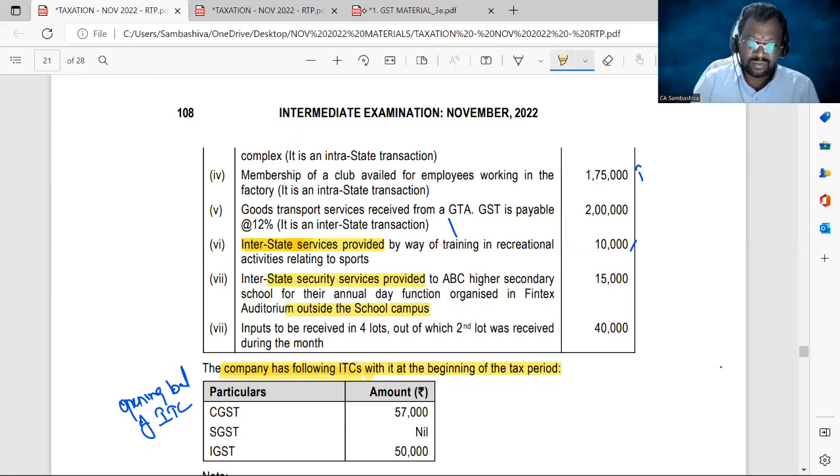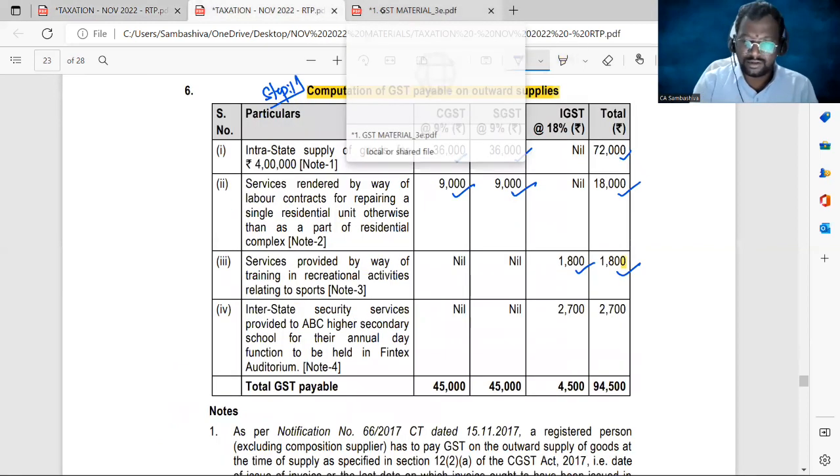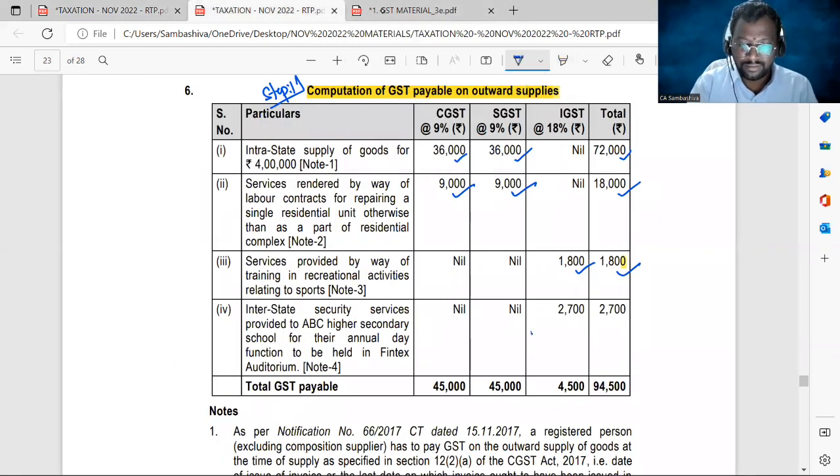So 15,000 rupees interstate, and so one has to calculate IGST, 15,000 into 18%. Calculate the amount, you will get 2,700. Okay. Next.